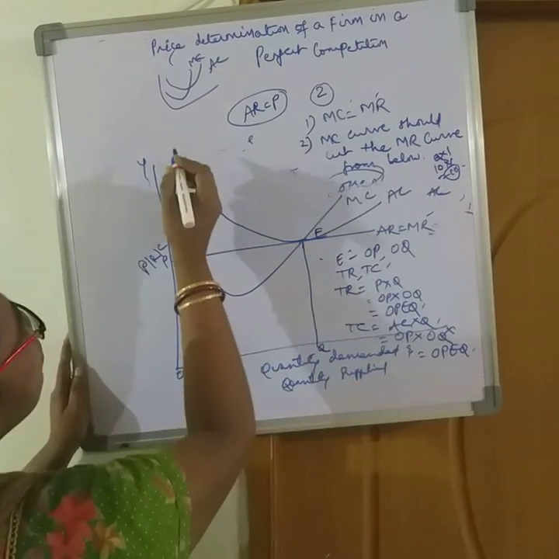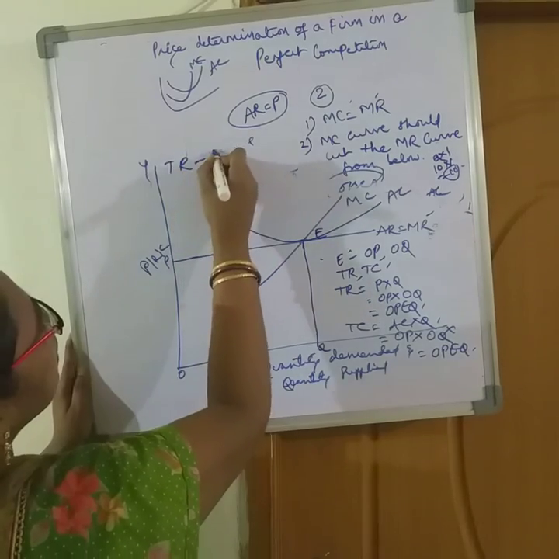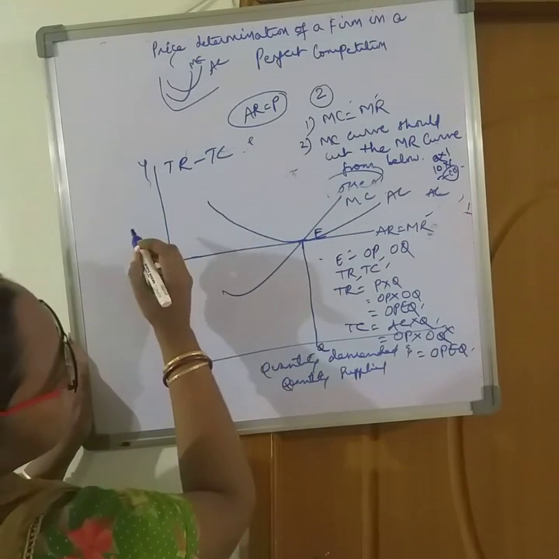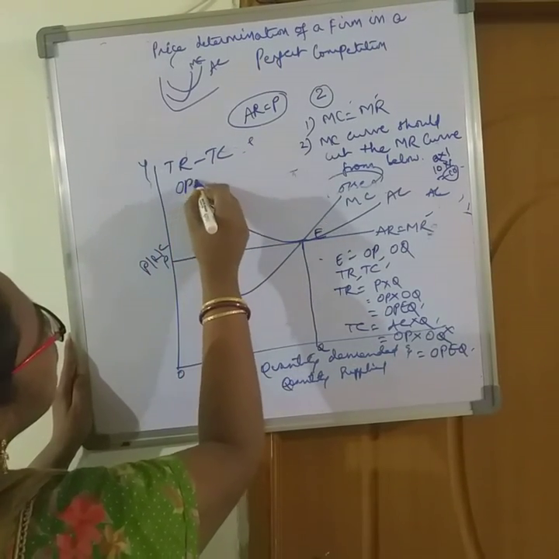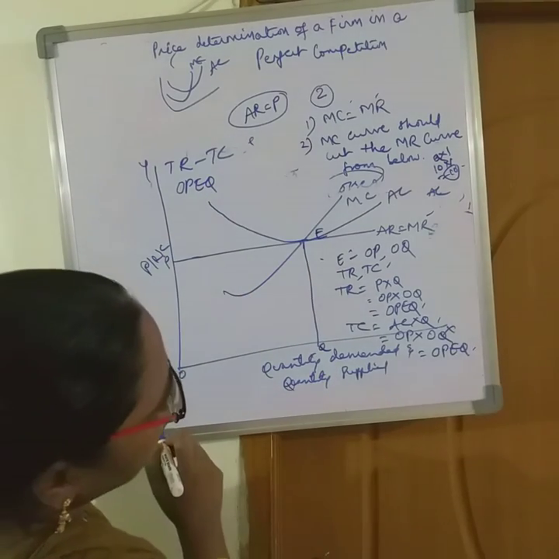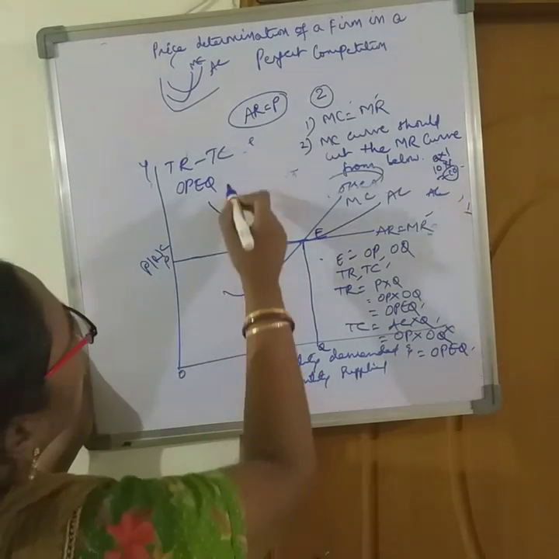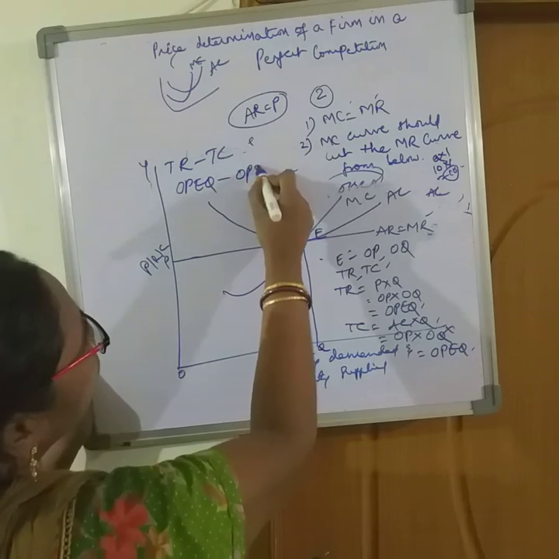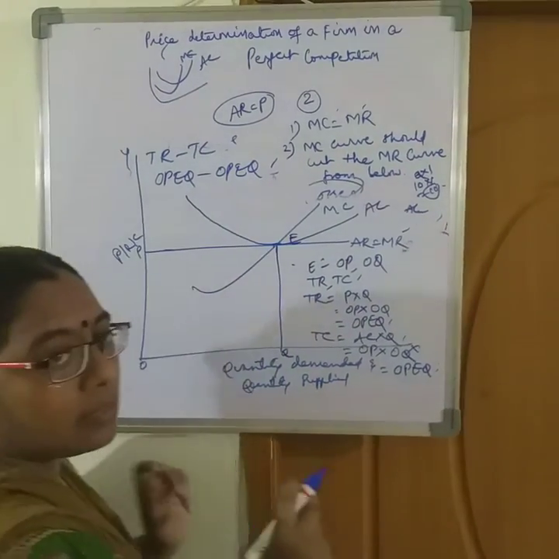Now coming to TR minus TC. TR is OPEQ and TC is OPEQ. Both are the same.